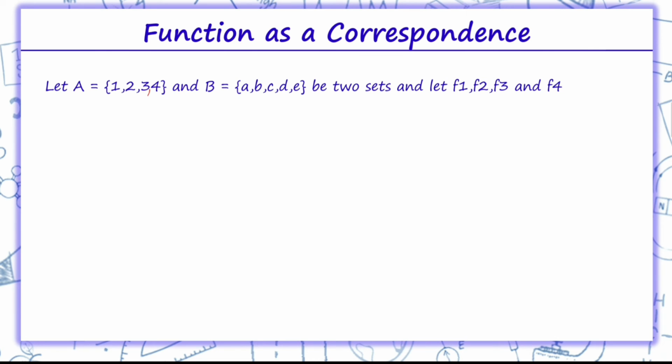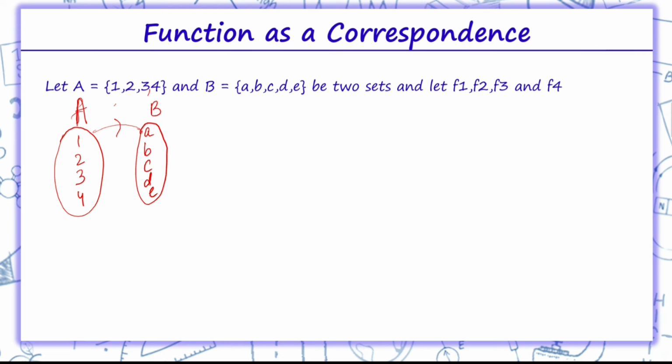Now I'll make four functions here. So this is the first function. This is set A: 1, 2, 3, 4. Set B: a, b, c, d, e. Now this function is F1, the first function. 1 is related to d, 2 is related to b and 4 is related to e.